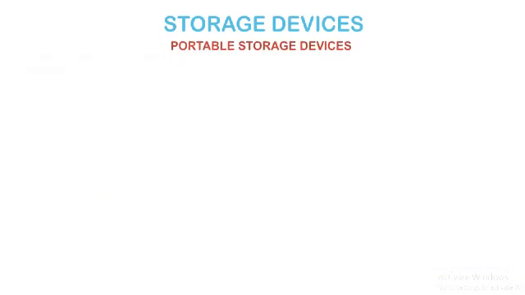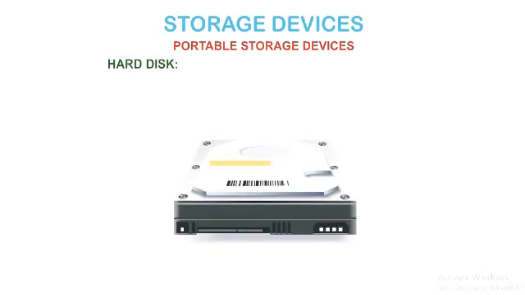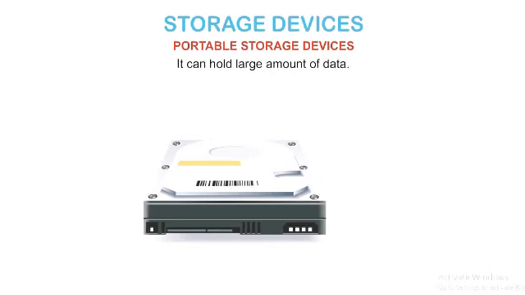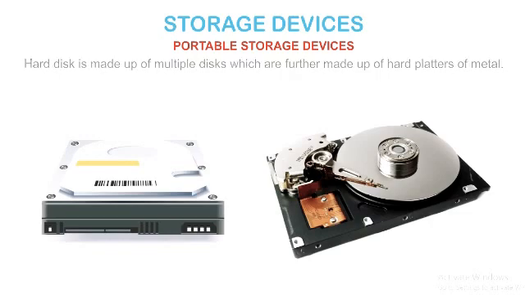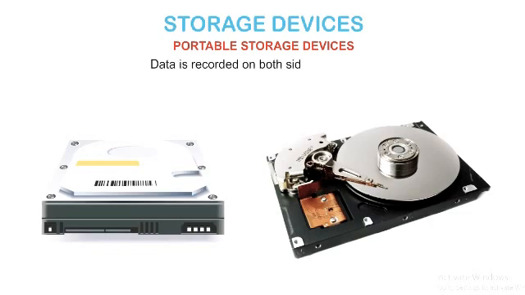Now we shall discuss the various portable storage devices. Hard disk is the main storage medium for computers. A hard disk drive stores information on a hard disk. It is fixed inside the CPU. It can hold a large amount of data. Hard disk is made up of multiple disks which are further made up of hard platters of metal. Data is recorded on both sides of the disk. Nowadays, hard disk can store up to 2 TB to 5 TB of data.